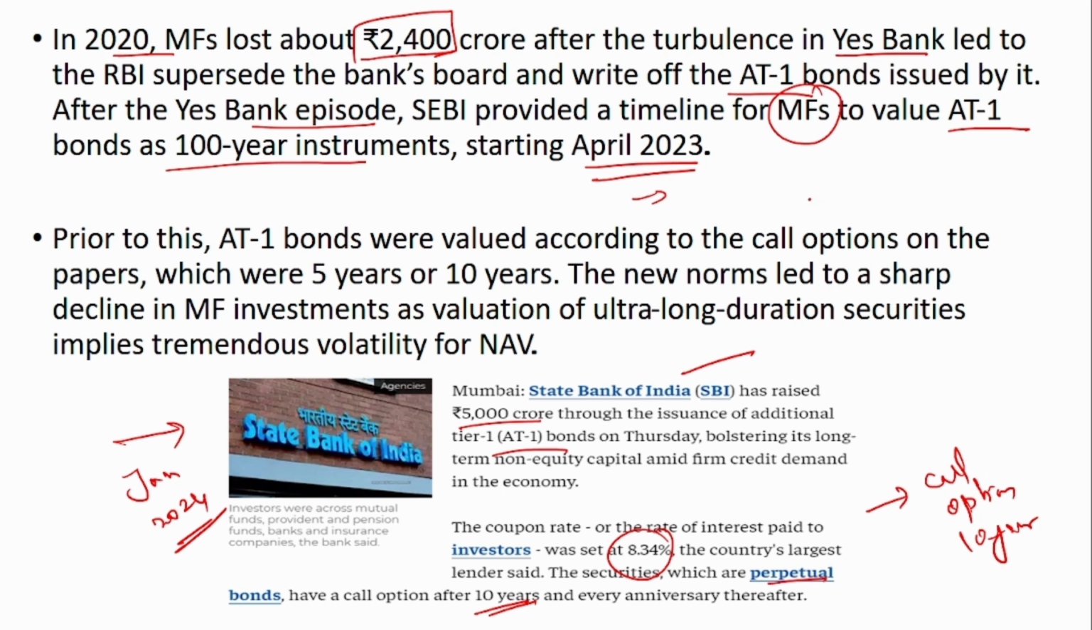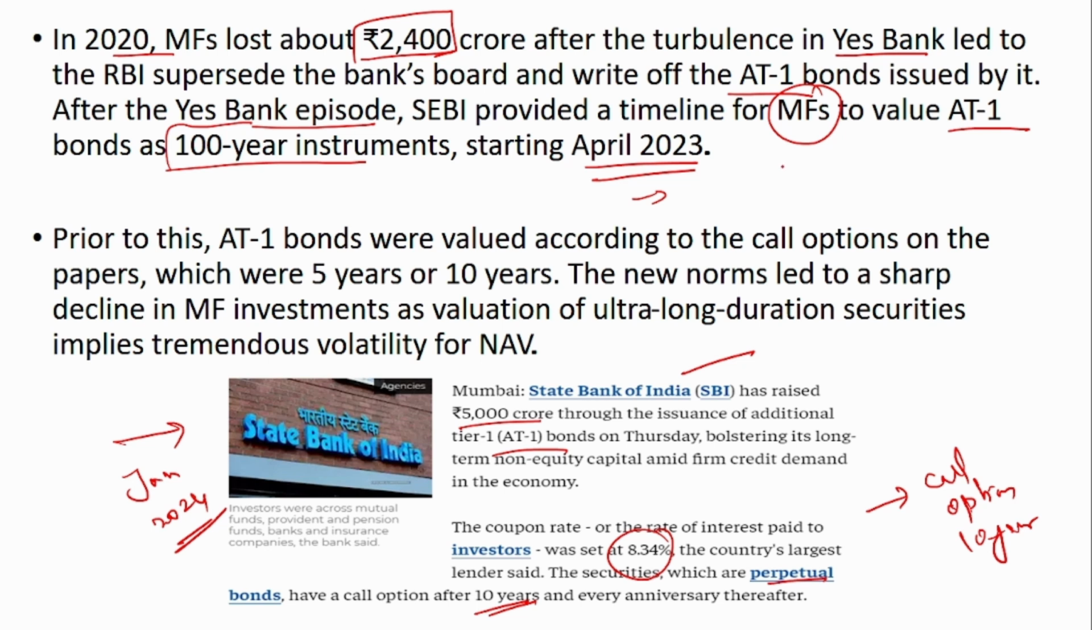But due to this Yes Bank scenario, what SEBI did was that mutual funds will no longer value the bond with the call option, but they have to value the bond as a 100-year instrument. So after 100 years, what will be the value of the bond? That value should only be considered and not the call option value. This is because what if the call option is not executed by the banks? Then the retailers will be at a loss.